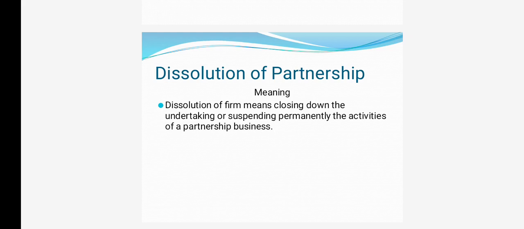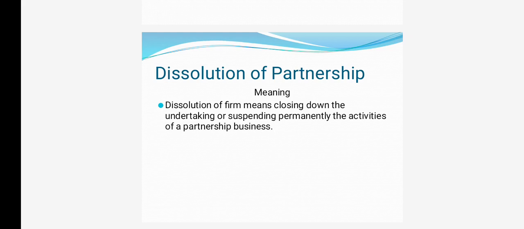In other words, it may refer to the complete breakdown of partnership, and partners do not continue the firm. They are not interested to continue the firm, so all the partners want to cancel the partnership, so they want to dissolve the partnership.